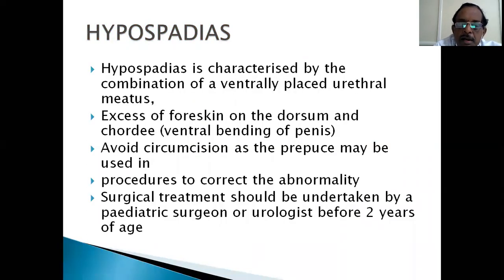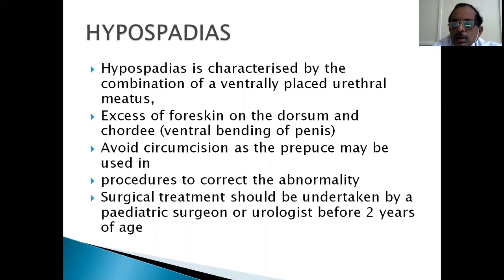So the combination of ventrally placed urethral meatus, excess of foreskin on the dorsum, and chordee are the components of hypospadias. Usually, parents bring you the child immediately after birth to know when this can be operated. Is there any medical treatment? When can it be operated? There is no medical treatment for this because it is an anatomical abnormality.